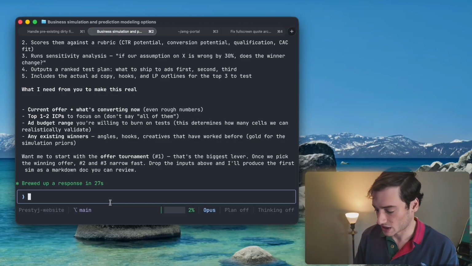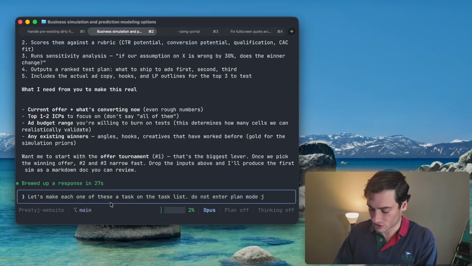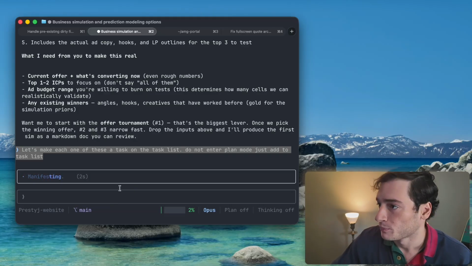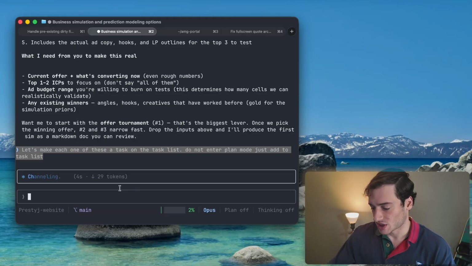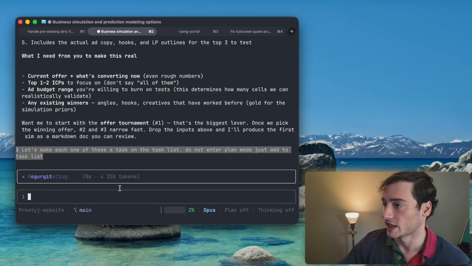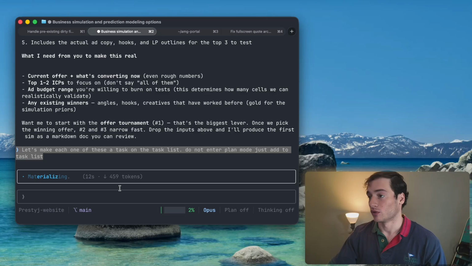All right. So I'm just going to tell it that. Then I'm going to put some guidelines to make sure it doesn't enter plan mode. Just add task just to be safe. But it's going to make each one of these a task on the task list, and I can show you some of what each of them look like. You can get an idea of what running simulations actually will do for you.